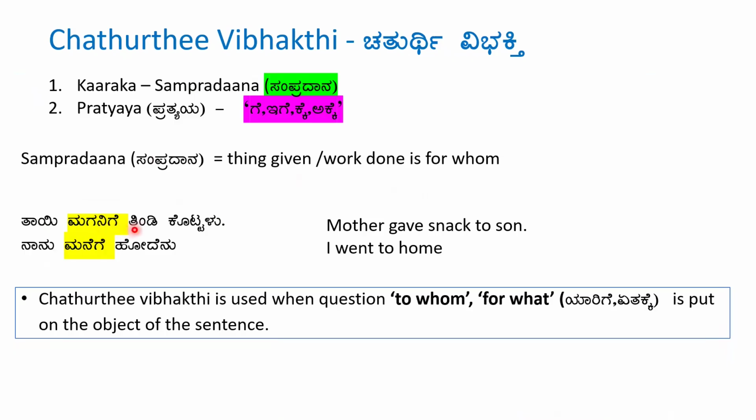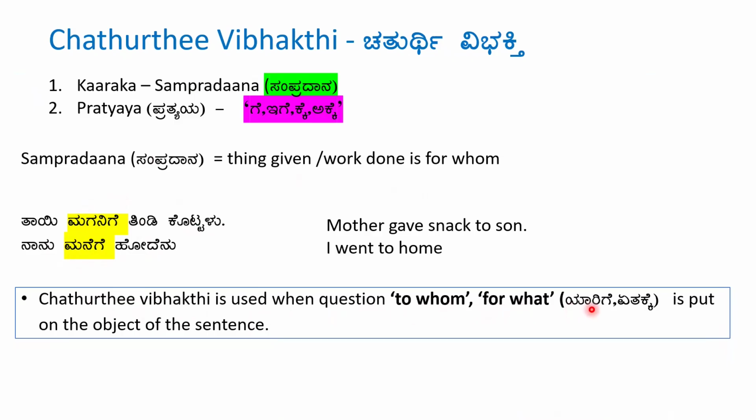Tayi maganige tindi kottalu. To whom did the mother give the snack? To the son. So, maga means son. So, with maga you will use Chaturthi Vibhakti, maganige. Nanu manege hodenu. Where did I go? To the house. So, mane will have Chaturthi Vibhakti, manege. So, Chaturthi Vibhakti is used when questioned to whom or for what.